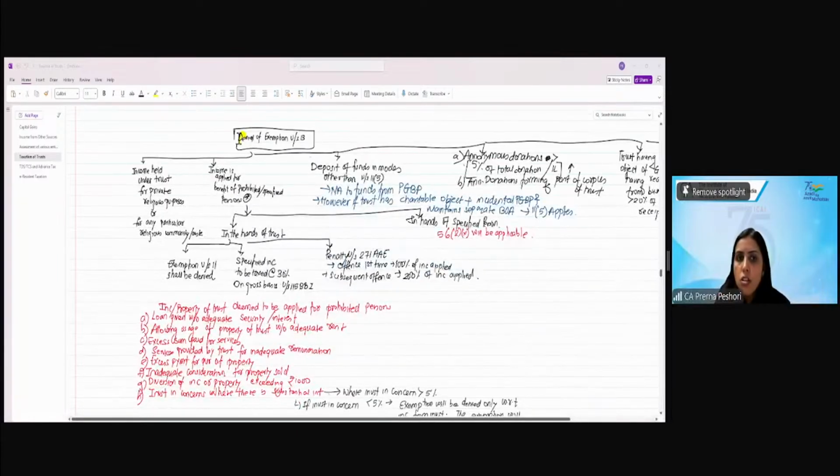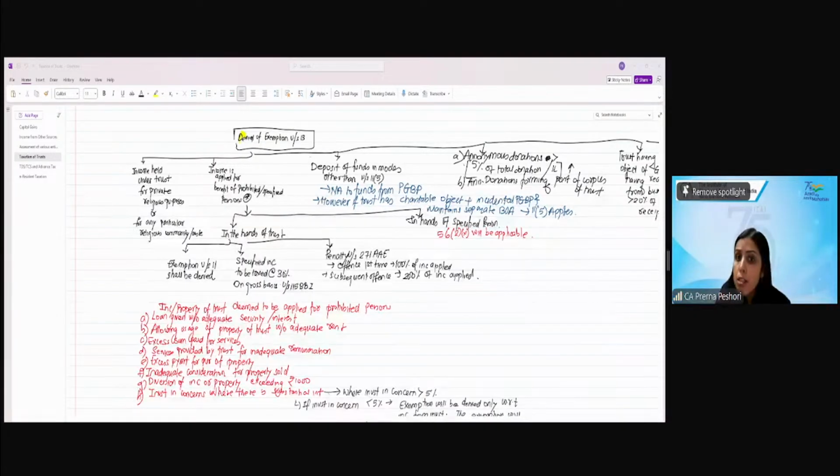Now, denial of the exemption. The exemption of the trust will get denied if the income held under the trust is for a private religious purpose or for the benefit of any particular religious community or caste, or if the income is applied for the benefit of a prohibited or specified person. Now, this will be taxable in the hands of the trust. Exemption under 11 will be denied. There will be specified income tax at 30% on gross basis. There will also be a penalty under 271AAE: for the first time offense, 100% of income applied; for the second time, 200% of income applied. In the hands of the specified person, Section 56(2)(x) will be applicable.